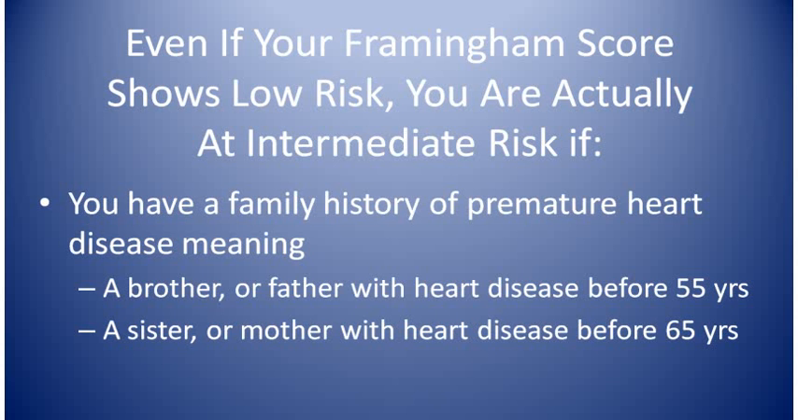This means that if you have a father or brother who had heart disease before the age of 55 years old, then you're at intermediate risk. If you have a mother or sister who had heart disease before the age of 65, you're also at intermediate risk.